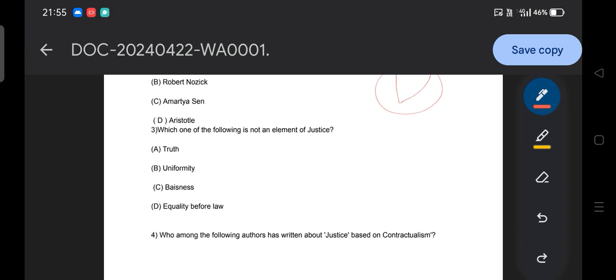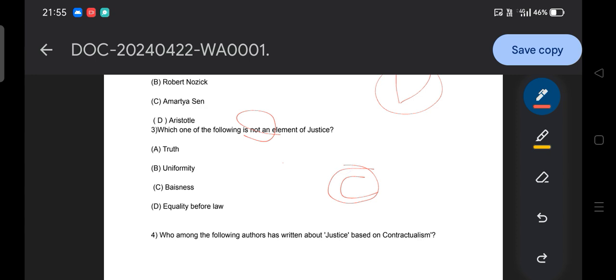Then moving to the next: which one of the following is not an element of justice? Element of justice means the principle of justice. So what is the answer? We all know the answer is option C, biasness. Biasness is not part of justice.